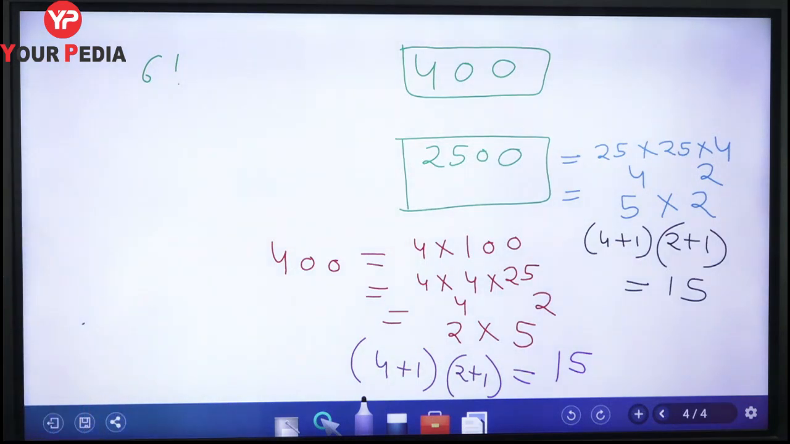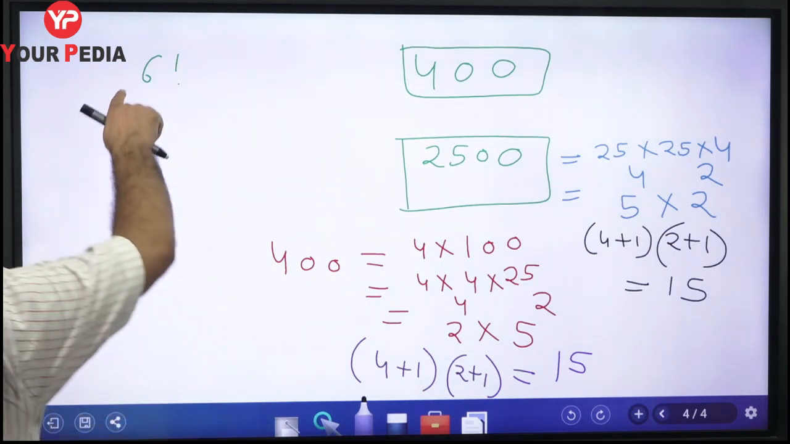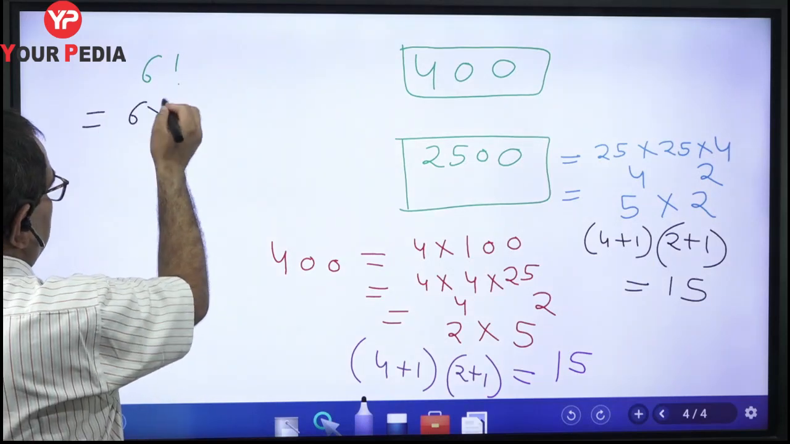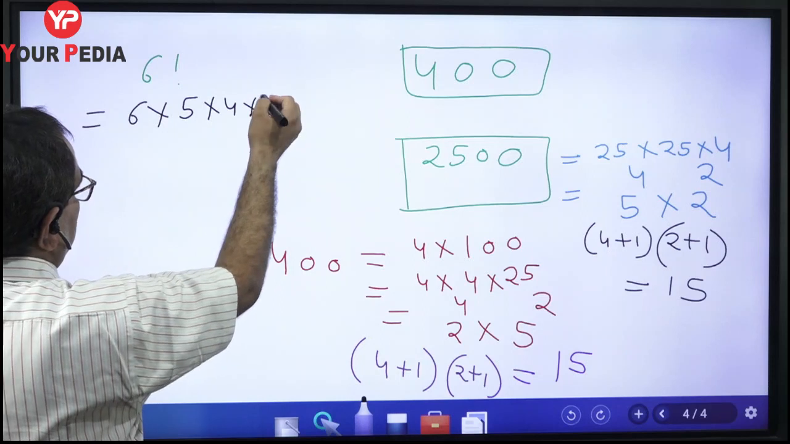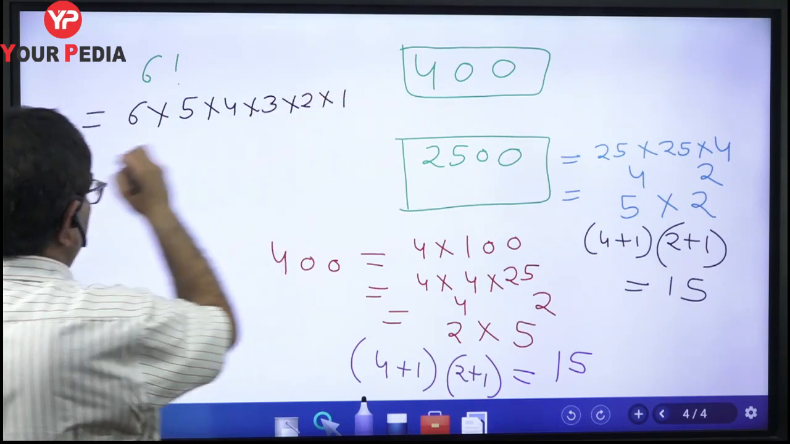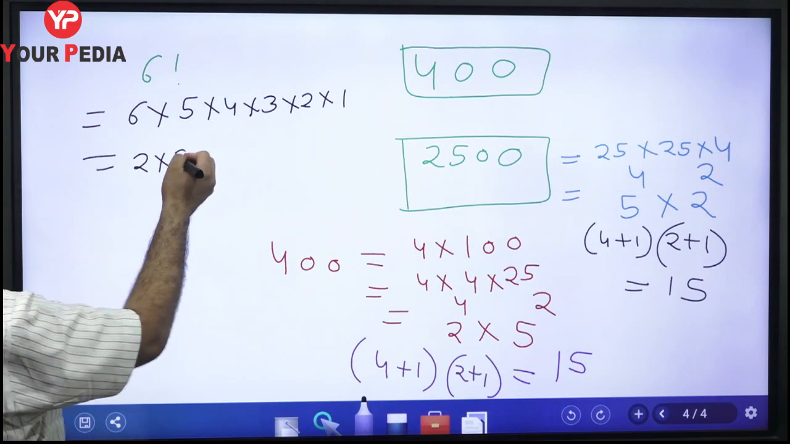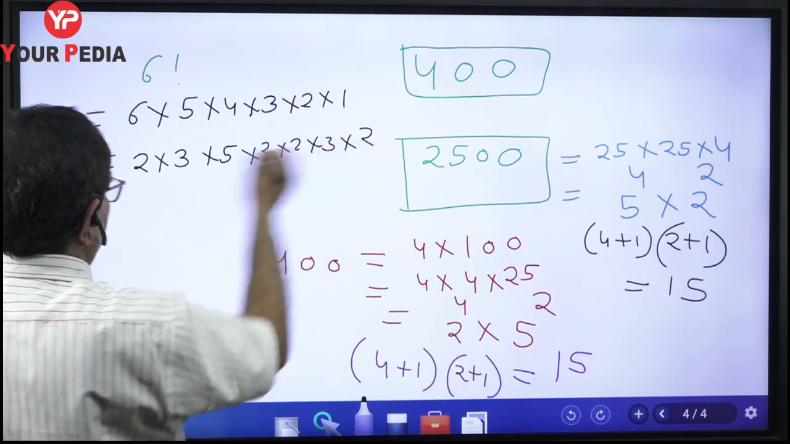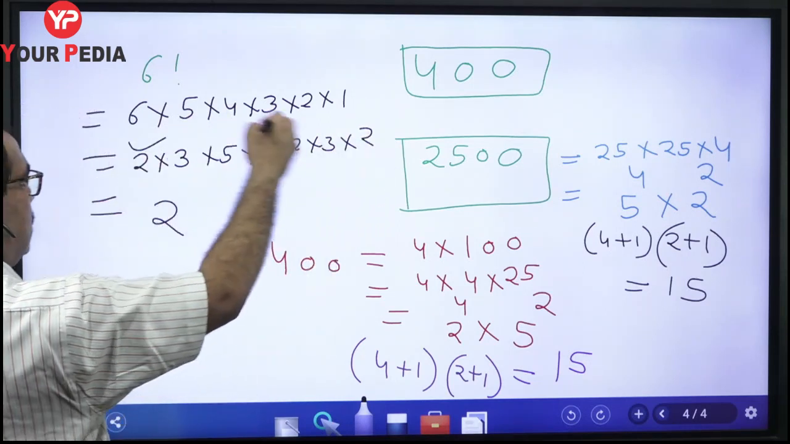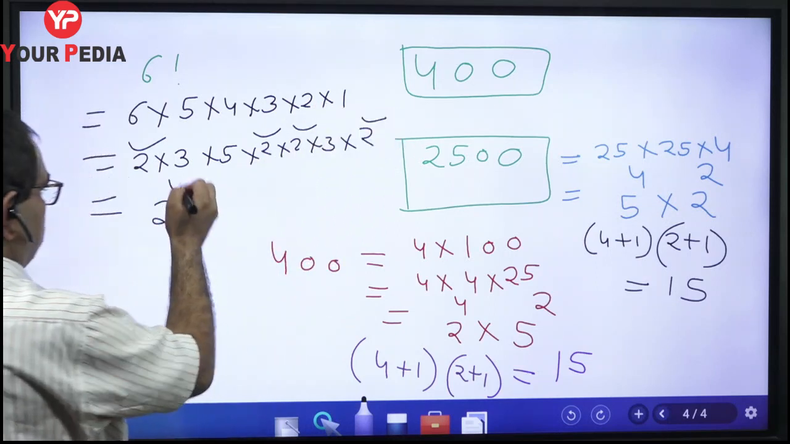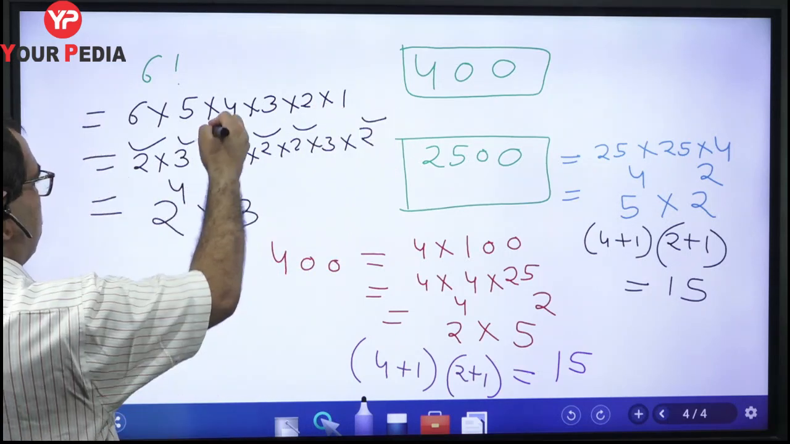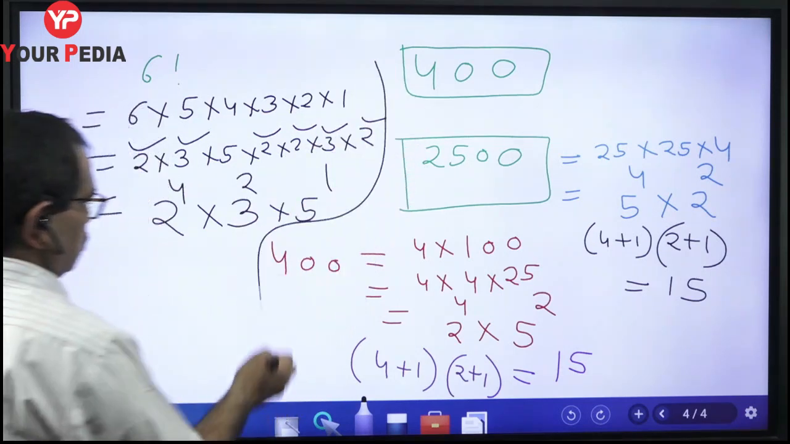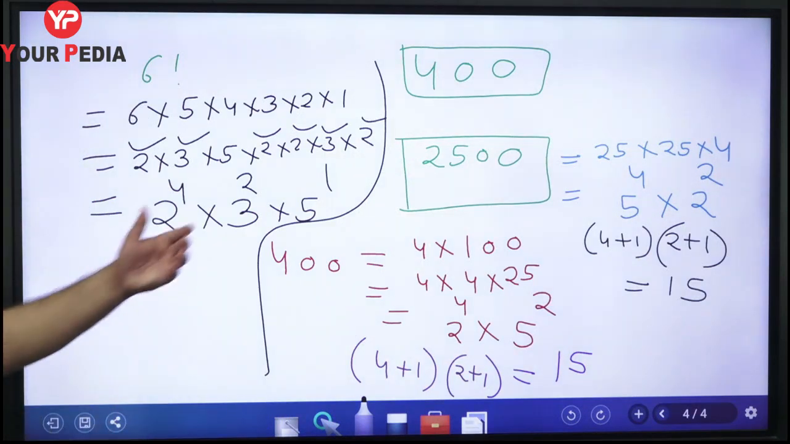Now similarly we can compute the number of factors of 6 factorial. Okay. So 6 factorial can be written as 6 multiplied by 5 into 4 into 3 into 2 into 1. Okay. So 6 is 2 into 3. Then 5 into 2 into 2 into 3 into 3 into 2, equal to 2 raised to the power, how much will it be? 1, 2, 3, 4. 2 raised to the power 4 multiplied by 3 raised to the power 2, multiplied by 5 to the power 1. Okay, so we have written 6 factorial as a prime factorization.